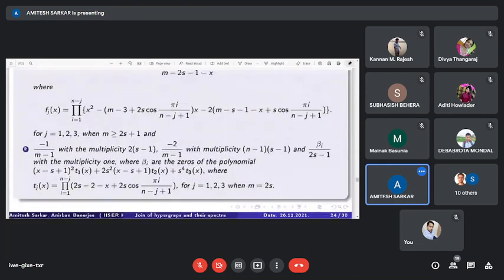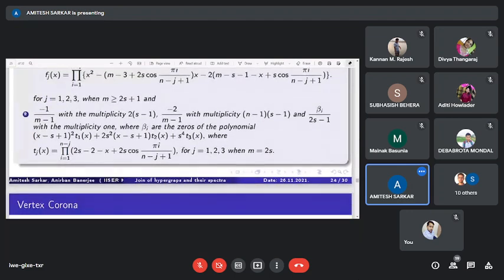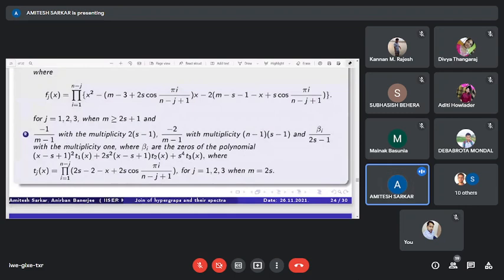Okay. Next, we know hypergraphs are uniquely represented by tensors, and here we are considering just a matrix. For this matrix, there are a lot of hypergraphs with the same eigenvalues.